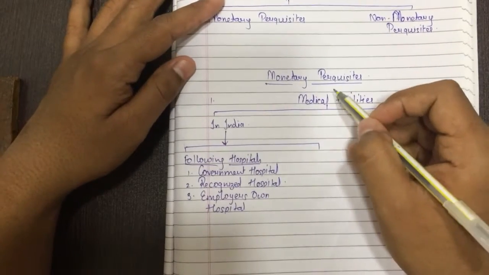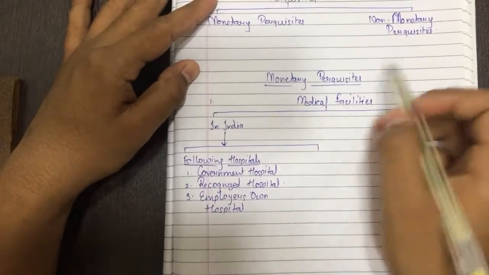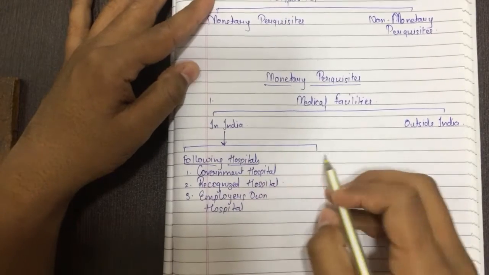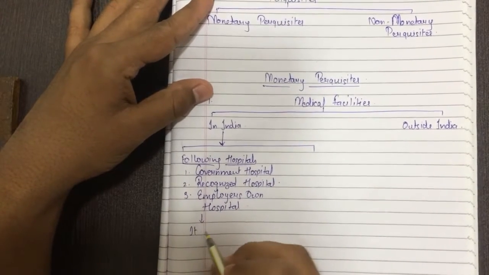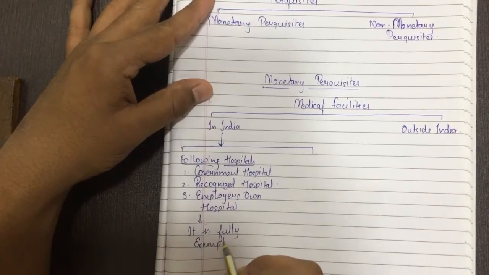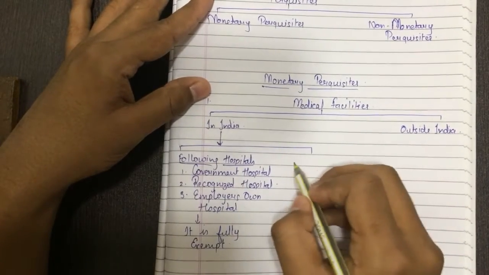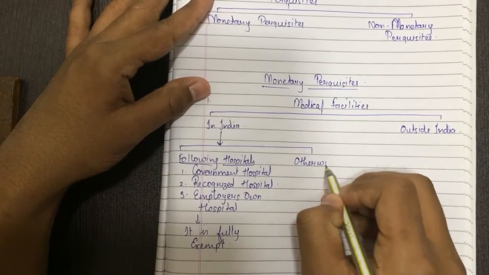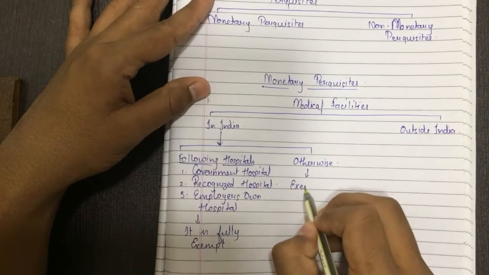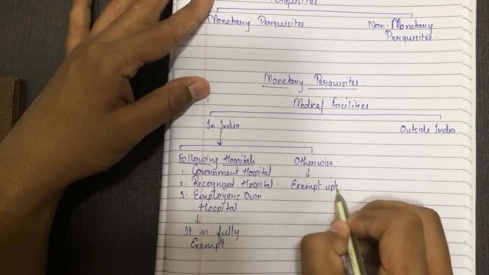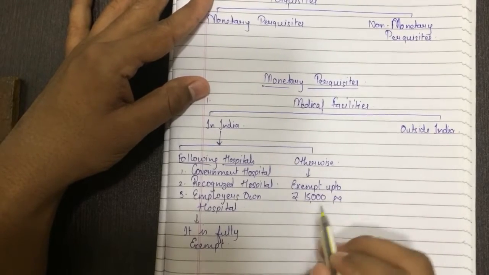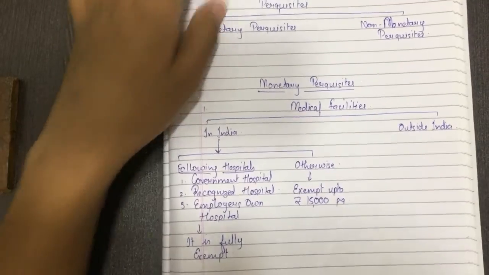If the monetary perquisite for medical facilities is paid in India and the treatment is done in the following hospitals, then it is fully exempt. Okay, it is fully exempt. Otherwise, if not in the following hospitals, then exempt up to rupees 15,000 per annum.